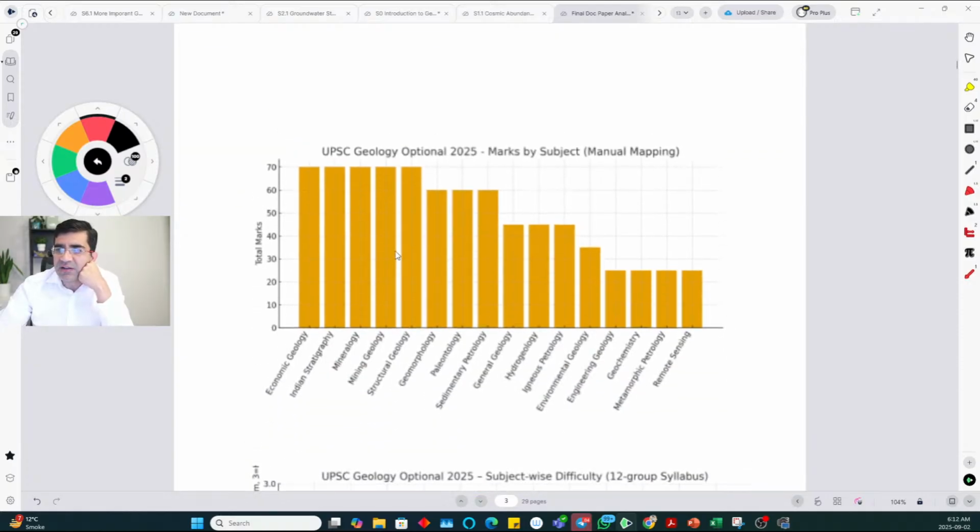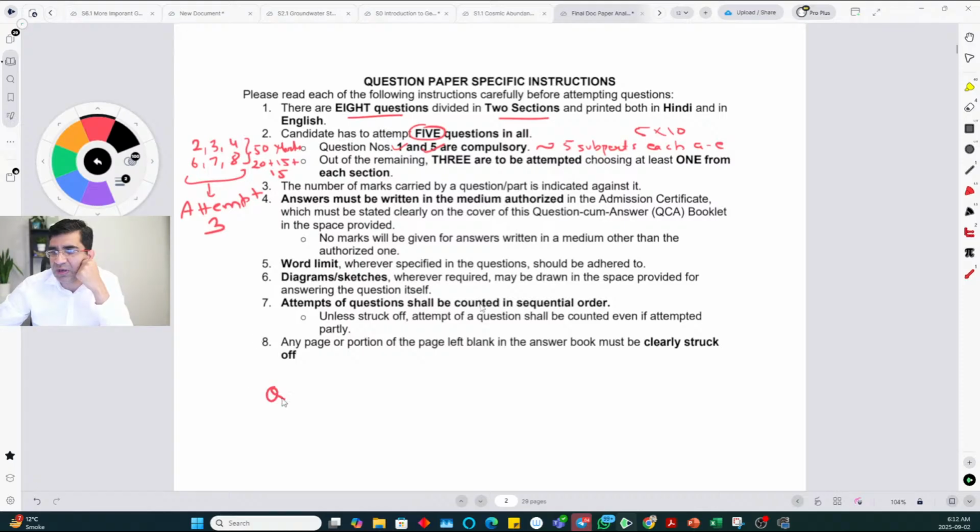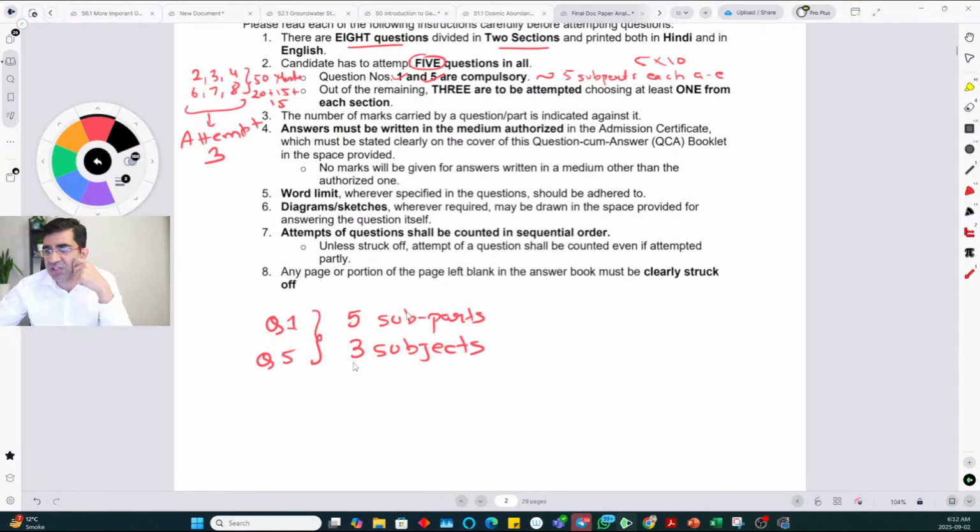If you look at the distribution per subject, okay, so just the way, for example, these questions, question 1 and question 5, have 5 subparts each, and you have 3 subjects in each section.